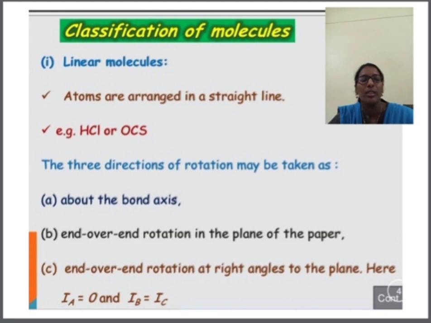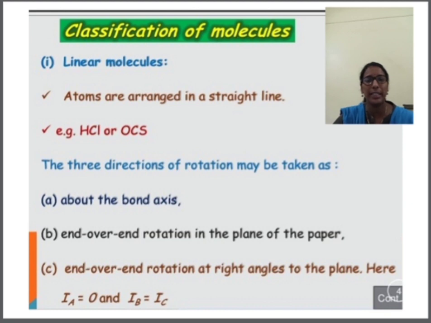Just transfer this H to the right, and obviously Cl will move to the left side. So we will get a spinning-like structure again there. So obviously the moment of inertia related to the third kind of rotation, or the C, will not be equal to 0. So we can say that the moment of inertia associated with the B kind of rotation and the C kind of rotation are almost equal.